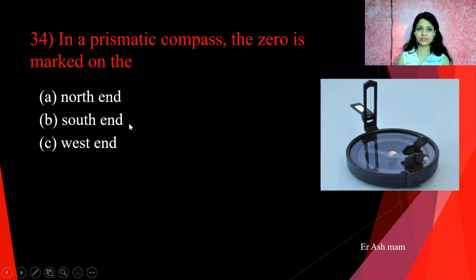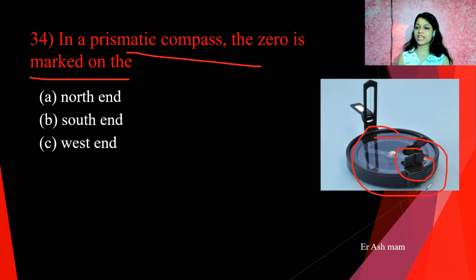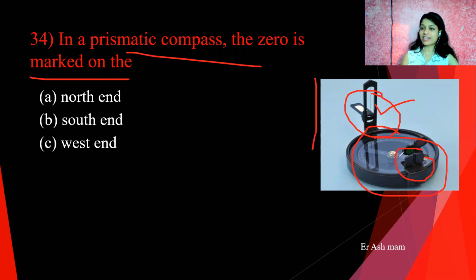Next question is, in a prismatic compass, the zero is marked on. You can see here a photo of a prismatic compass. What happens in a prismatic compass? The prism is fixed at one side and on the opposite side a slit is provided, or cross hairs slit is provided, and whenever you sight any objects or ranging rods, you will get readings of the opposite side with the help of the prism.